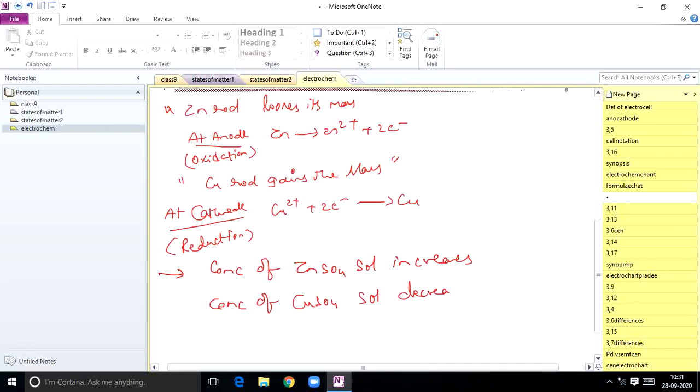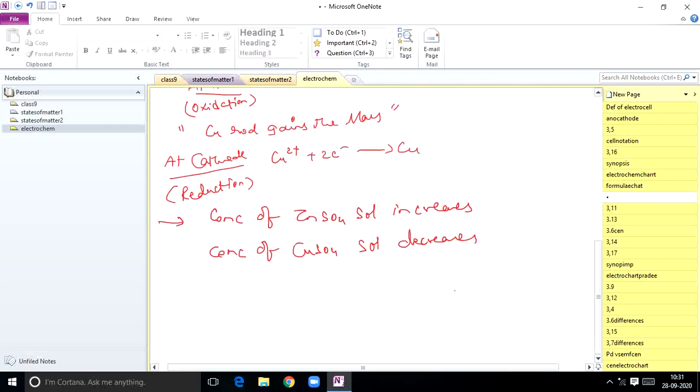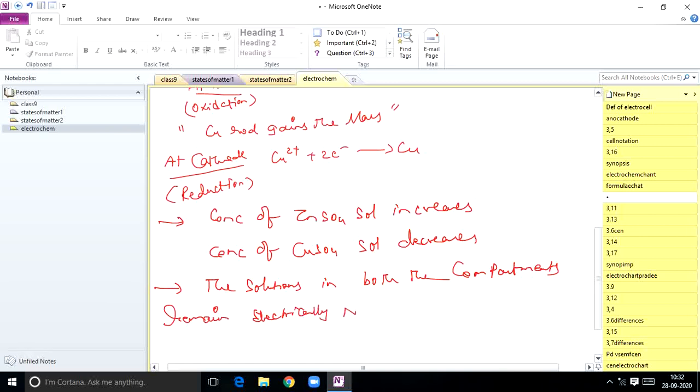The solutions in both the compartments remain electrically neutral. So the next observation is that the solutions in both the compartments remain electrically neutral.